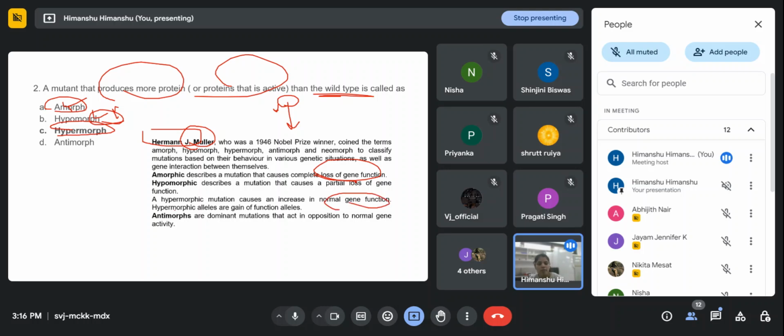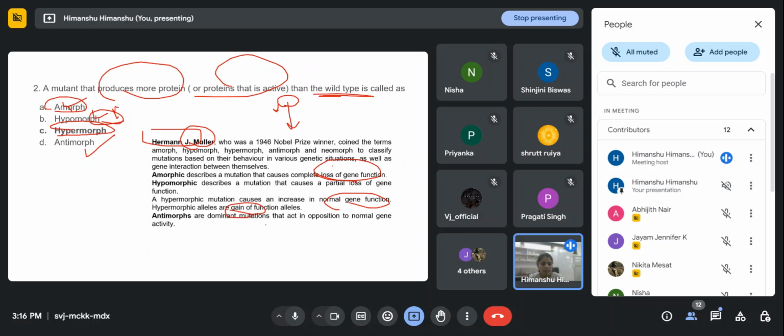So hypermorphic alleles are a gain of function, and amorphic we can call a loss of gene function, right? And antimorph, then what is antimorph? Antimorphs are the dominant mutations that act in opposition to the normal gene activity. After this mutation it is not coding the same proteins, right?